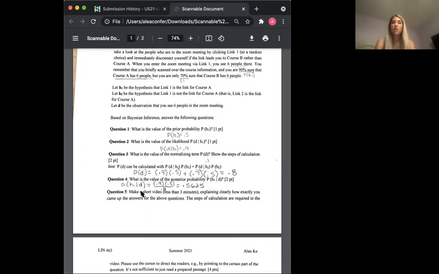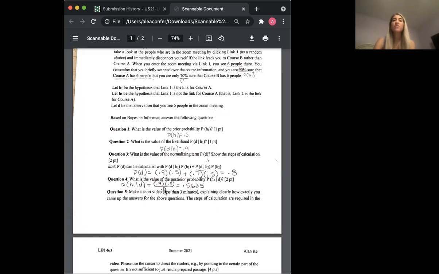For question 4, we used a different calculation, the equation: probability of hypothesis 1 given the data equals the probability of the data given hypothesis 1 times the probability of hypothesis 1, all divided by the probability of the data given all the hypotheses. That denominator was actually just solved for in question 3. So that's how we plugged in 0.8.